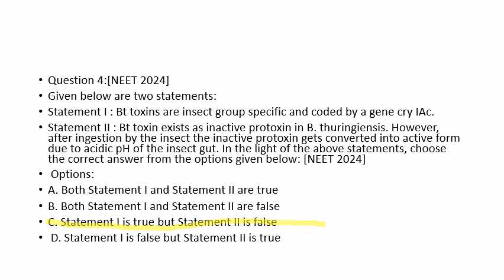So the choice of genes depends upon the crop and the targeted pest, as most Bt toxins are insect group specific. The toxin is coded by a gene named cry. Okay, the gene name is cry. There are a number of them. For example, the proteins encoded by genes cryIAc and cry2Ab control the cotton bollworms, and that of cryIAb controls the corn borers. So this is the answer. Is it clear? Let us move on to our next question.